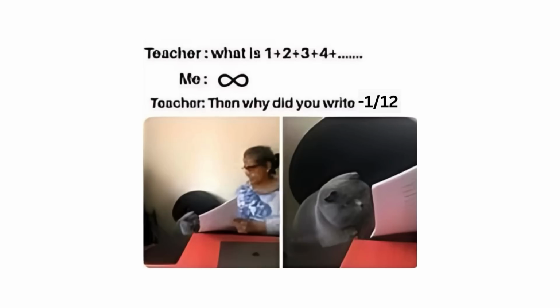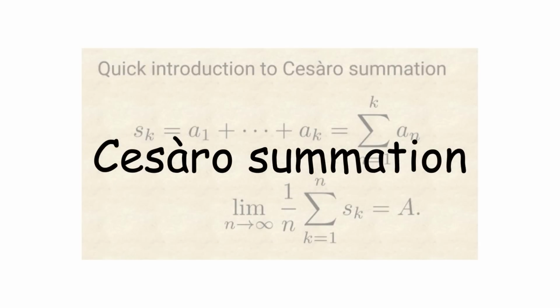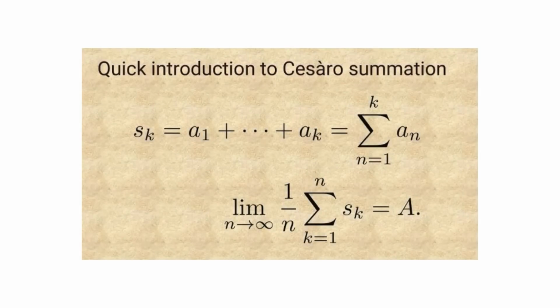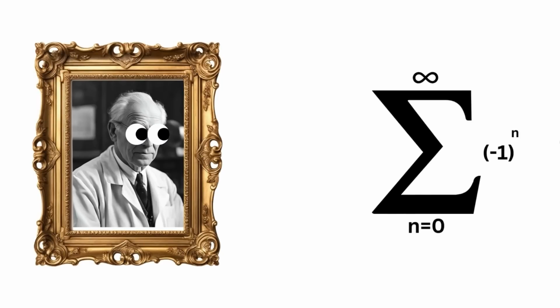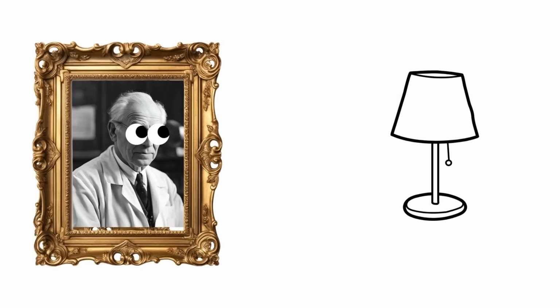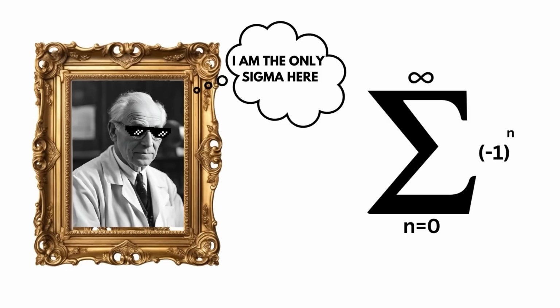However, certain methods can be used to assign these series a meaningful value. For instance, you can take the averages of the results as you go along, known as Cesaro summation, which gives a value of 1/2. Thomson had heard of Grandi's series being given this value, but his thought experiment did not allow the possibility of the lamp being half on. Thus, he rejected that Grandi's series and his thought experiment had any direct relation.